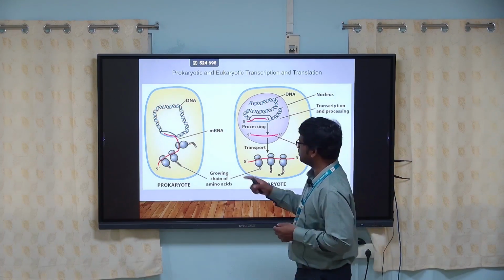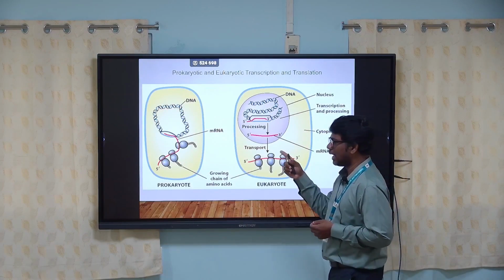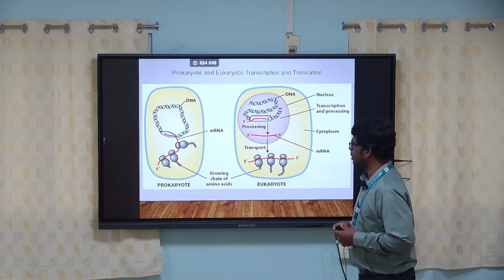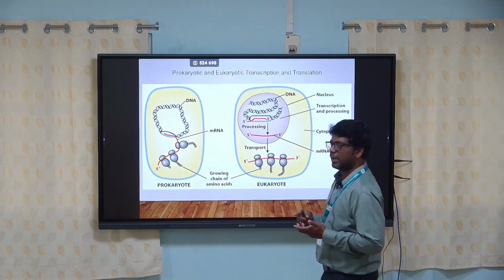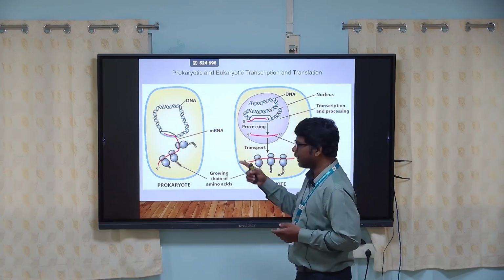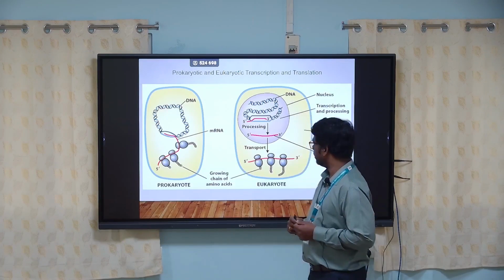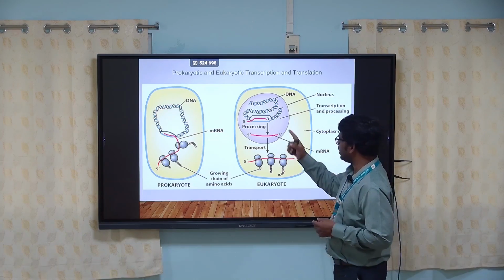This is the prokaryotic cell, which does not have a nucleus, it only has cytosol. So both transcription and translation, that means converting DNA into RNA and then RNA into protein, take place in the cytosol in the prokaryotic system. In a eukaryotic system, transcription takes place in the nucleus.